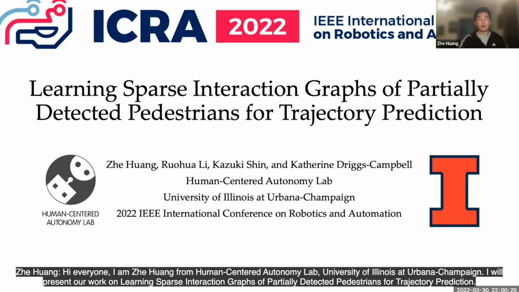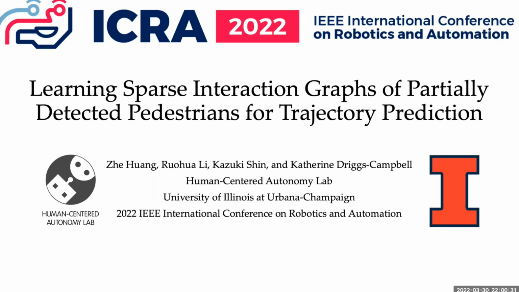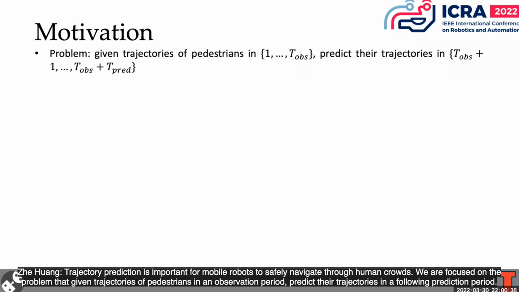I'll present our work on learning sparse interaction graphs of partially detected pedestrians for trajectory prediction. Trajectory prediction is important for mobile robots to safely navigate through human crowds. We're focused on the problem that given trajectories of pedestrians in an observation period, predict their trajectories in the following prediction period.